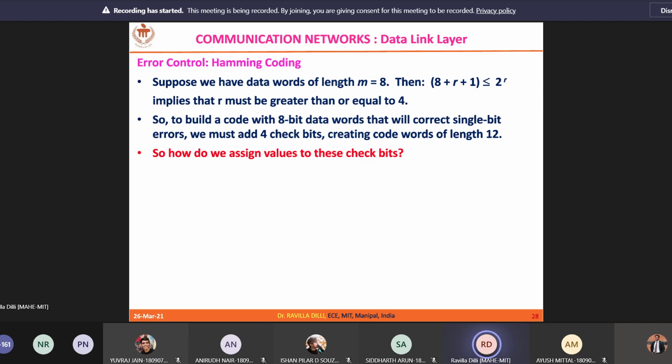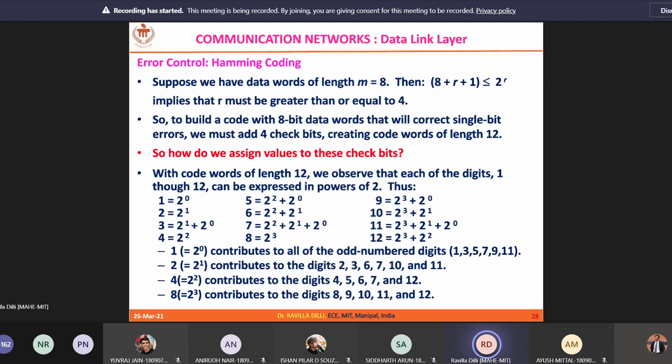Now the next question is how to get these values. We have defined how many redundant bits I should append to my message bits. Now how to get them? You take numbers 1 to 12 and try to represent these numbers only in powers of 2. I have explained this for a few batches in the lab also.